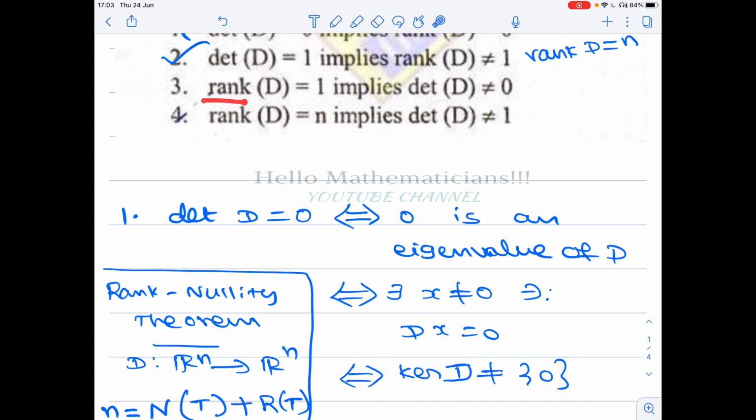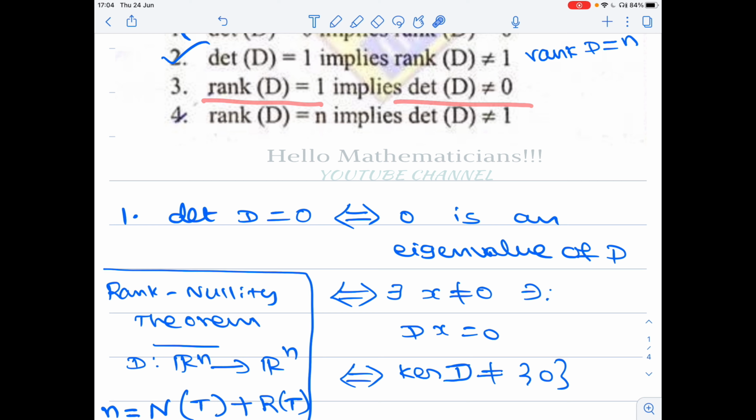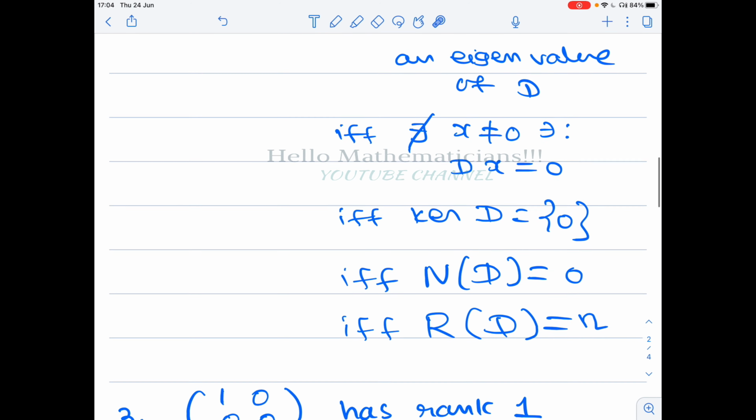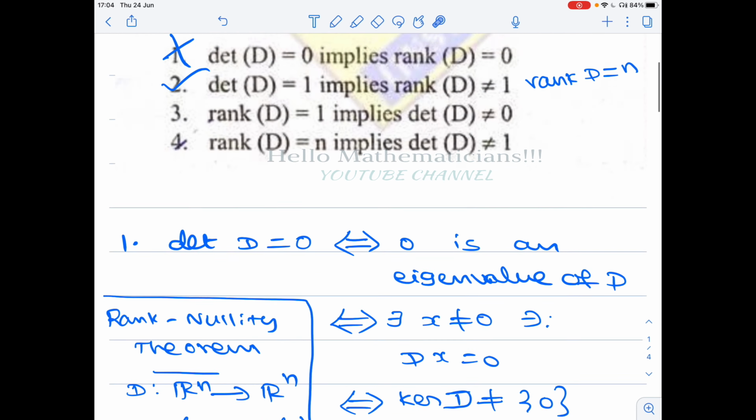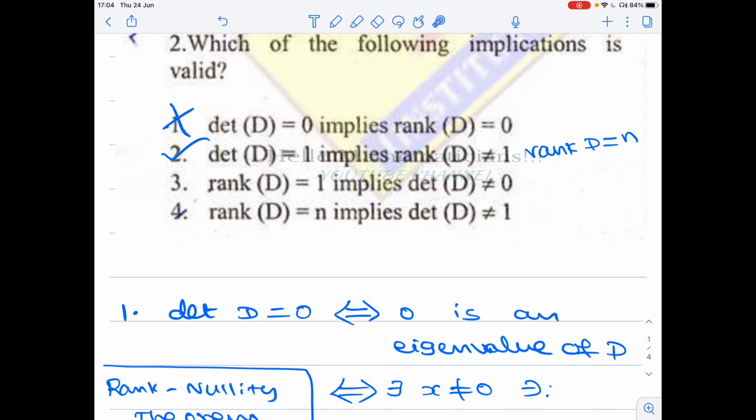So they are saying if rank of D equal to 1, then determinant of D is not equal to 0. But we just saw that. We can have a look at the example. So you look at this matrix. This matrix has rank 1, but determinant of this matrix is 0. You can just consider this matrix 1 0 0 0. So rank D is 1, but determinant of D is 0. So for that matrix, this statement is false.